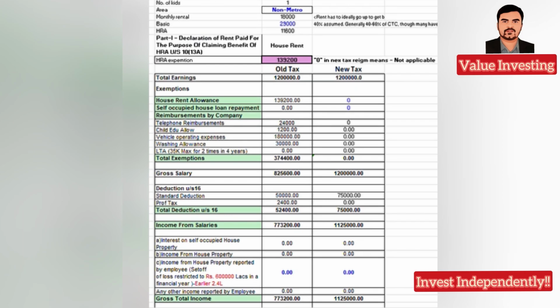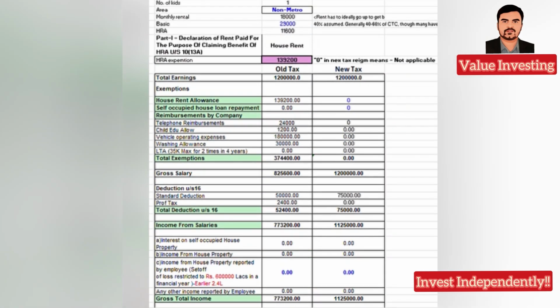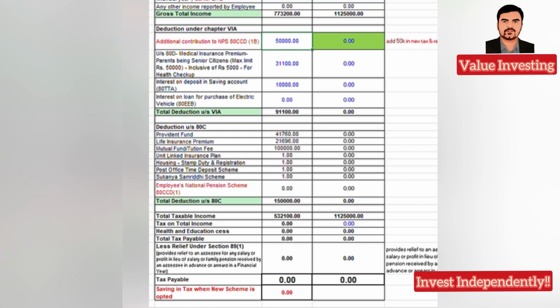So if you see for 12 lakhs, clearly for old and new tax stream, nothing to discuss. There is no tax, but it is better to go with the hassle-free new tax stream if you are in the lower slab. But again, it is to be noted that once you switch to the new tax slab, you will not be able to switch back to the old tax stream. At the end of the day, the government is probably going to decommission the old tax stream because the new one is hassle-free and more transparent, and they can easily monitor it with less manpower, energy and cost.